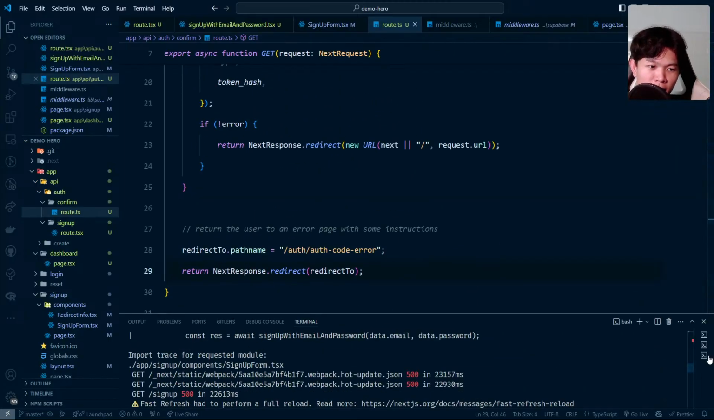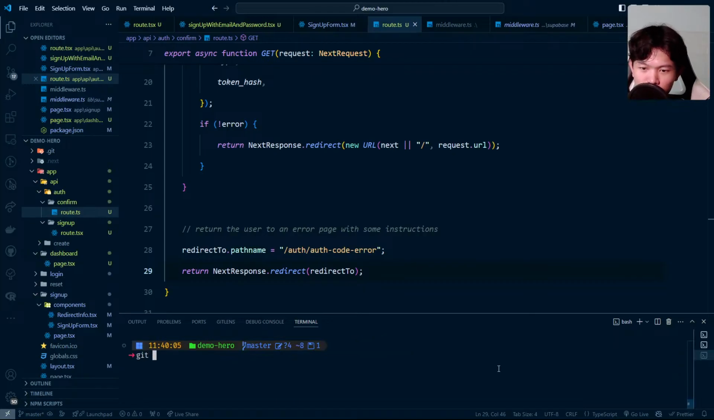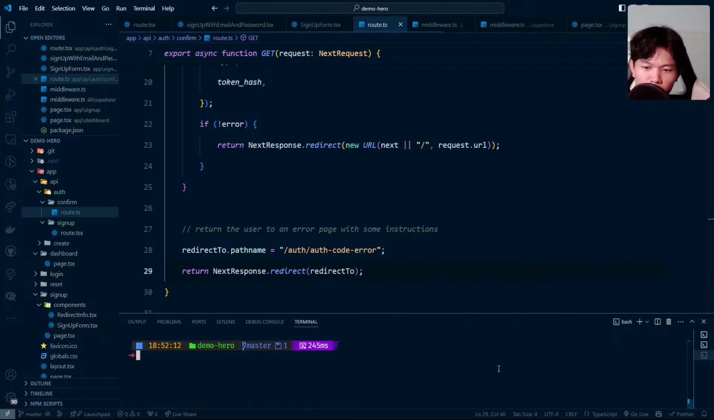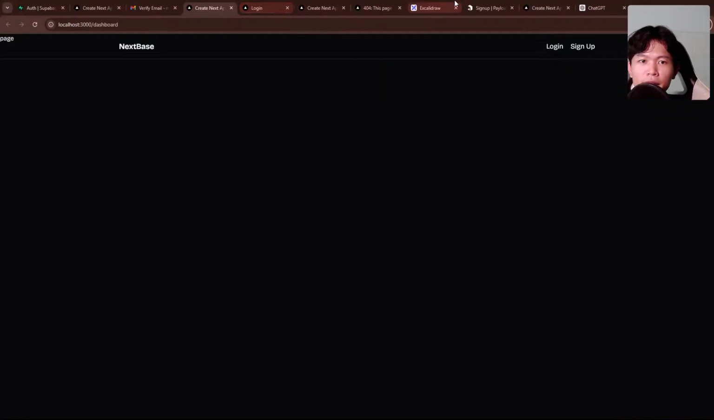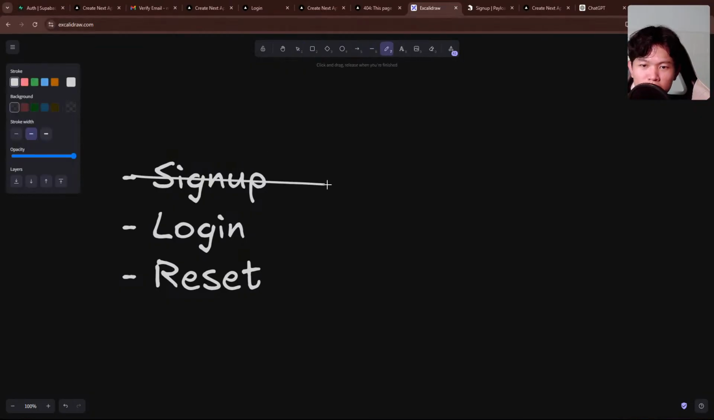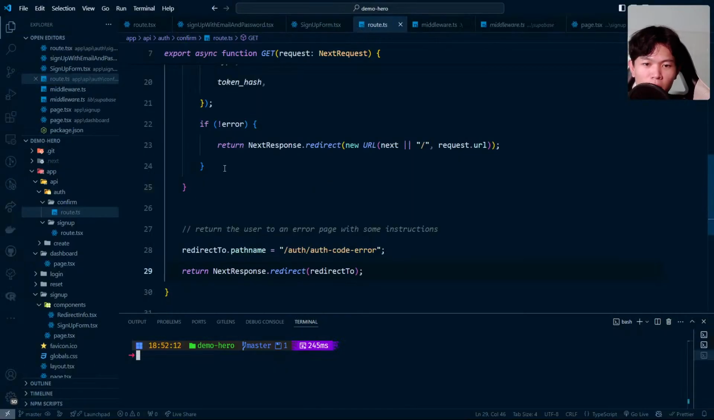Let's make a commit on this one. Okay, let's git commit, feat sign up flow. Okay, that's great. So right now I finished one feature, which is the sign up. Maybe I need to come back and make the code better, but the functionality is working as I expected right now.